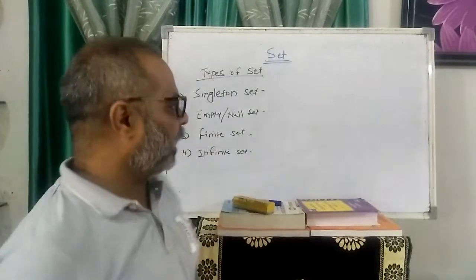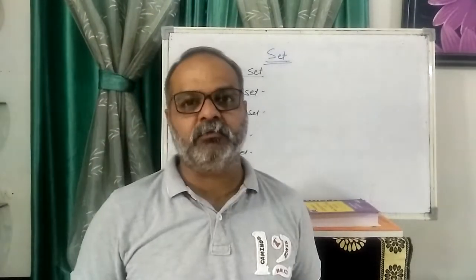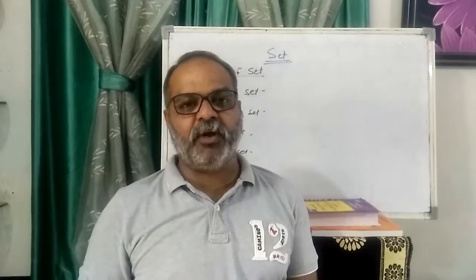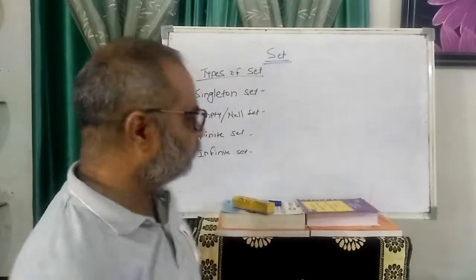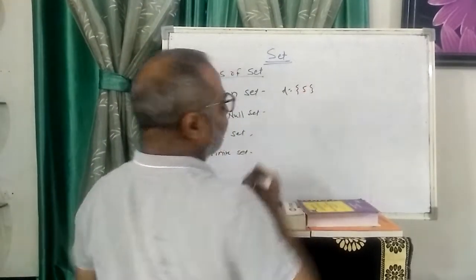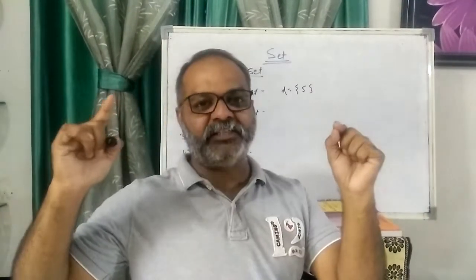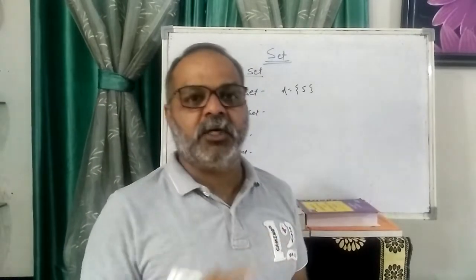I write here: the natural number between 4 and 6. Which natural number is present between 4 and 6? It is 5. So A is equal to 5. That 5 is a natural number between 4 and 6, so only one element is present. It is called a singleton set.